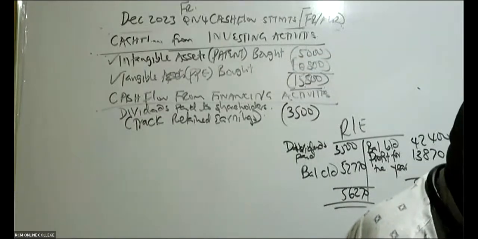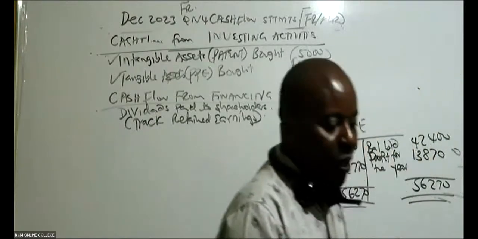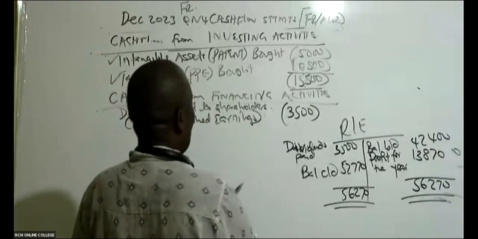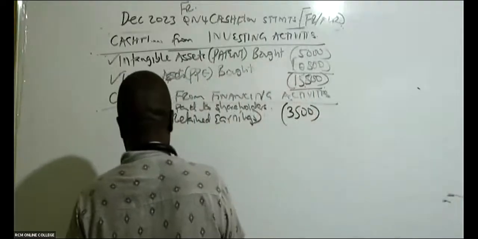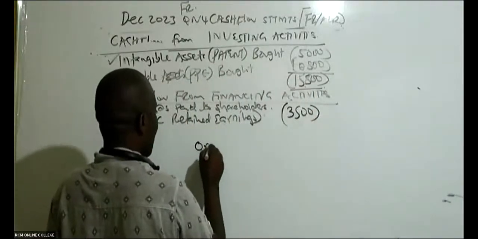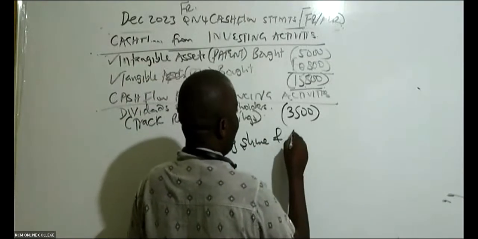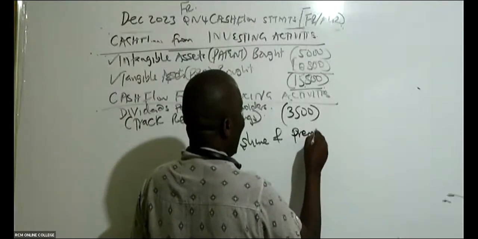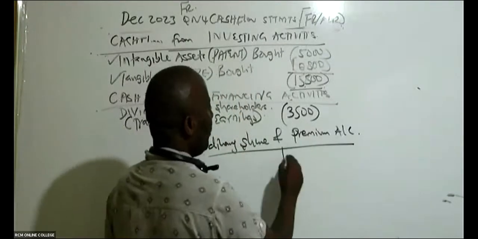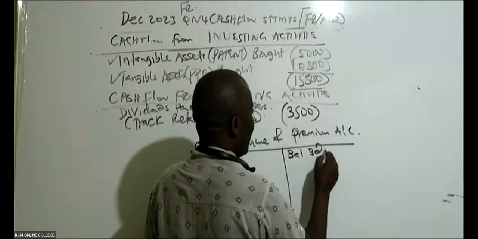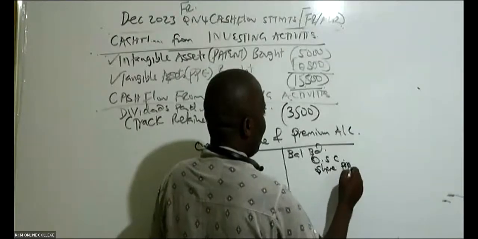Now, from there, ladies and gentlemen, go to your ordinary shares. If you look at your ordinary shares account, those belong here. You know, we have debt and equity. So we look at ordinary shares and a share premium account. You combine them. It's an equity, so balance brought down here. Start with the ordinary share capital, and then we have share premium.